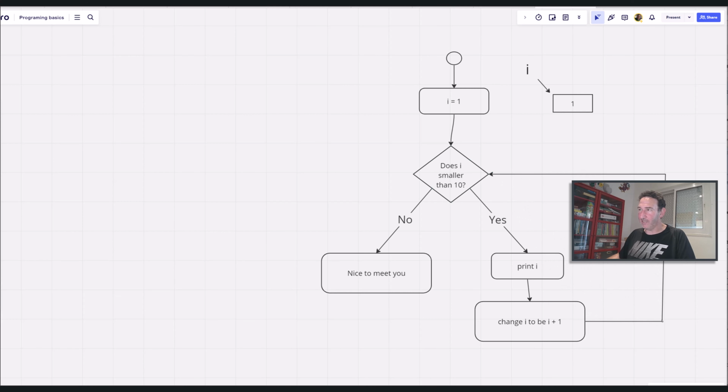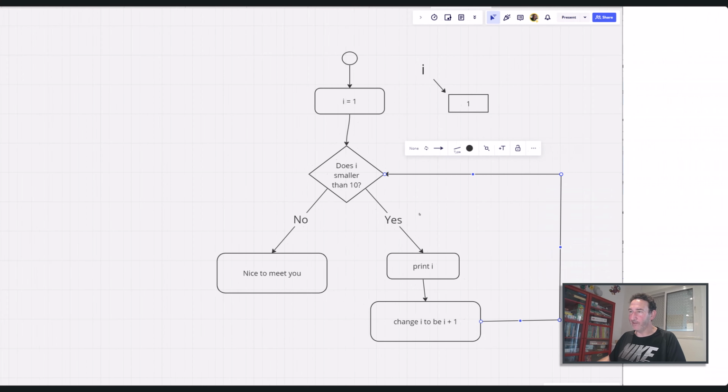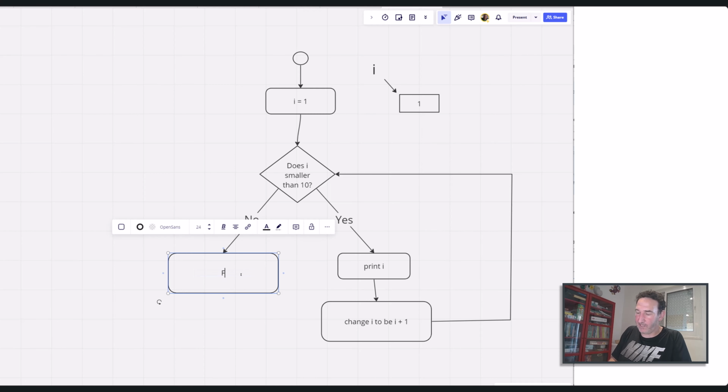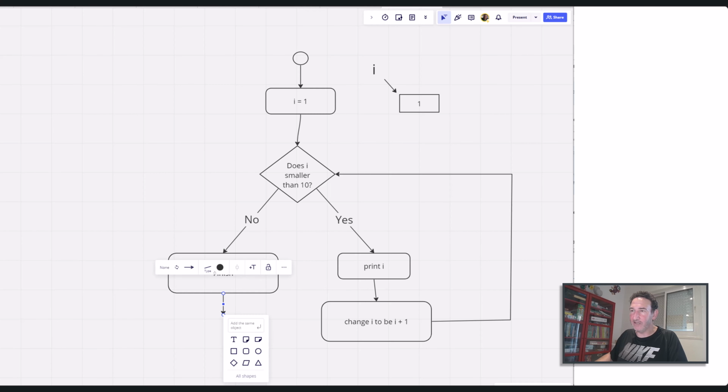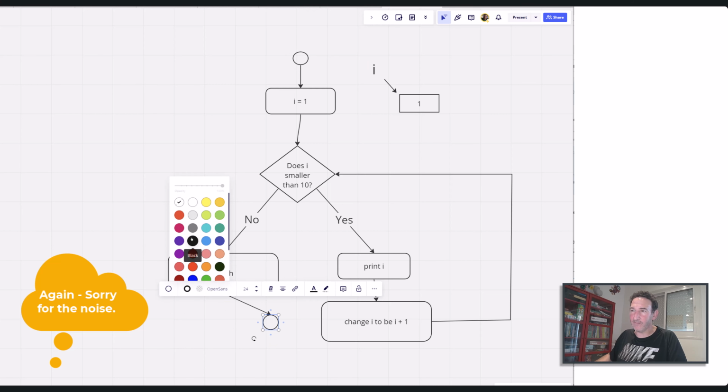And this is actually the loop, because we're going back. So we're going back to the condition, and so we'll continue. And if it's not, then let me just finish. And for finish, many times we mark it when we create this kind of sketch with a small circle painted black.